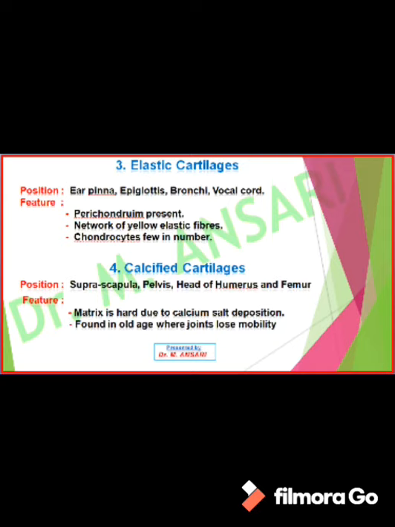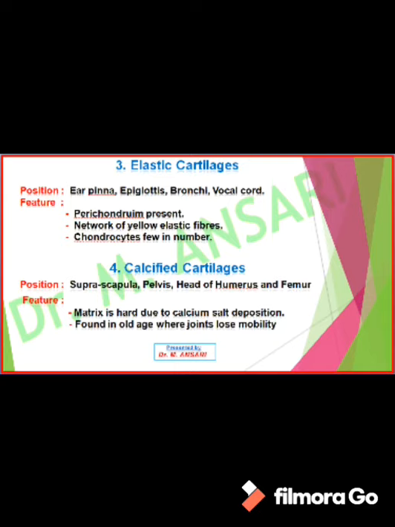In this, perichondrium is present, and in its matrix a network of yellow elastic fibers is present, while chondrocytes are few in number. The fourth cartilage is the calcified cartilage, which is present at the suprascapular region, in the pelvis region, head of humerus and femur.